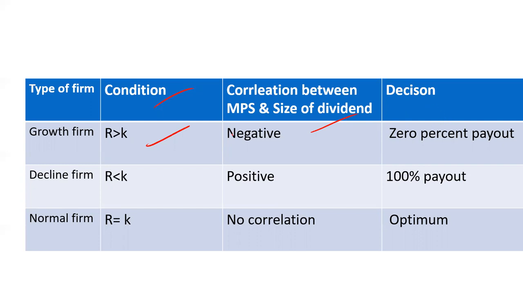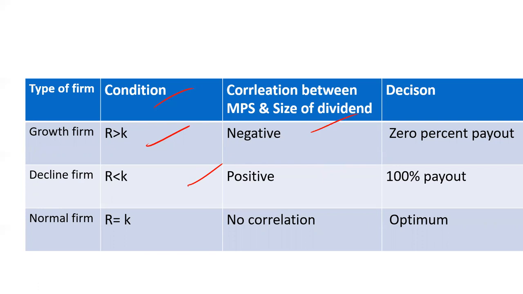Then in case of decline firm, where the company is losing, so making losses. So in this case, the return is less than the cost of capital. The internal rate of return will be less than the cost of capital. Here there is a positive correlation between the market price of the share and size of the dividend. This will be positive correlation, and 100% payout will be there.